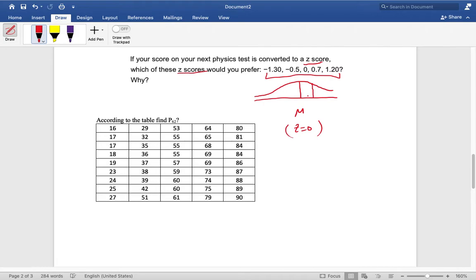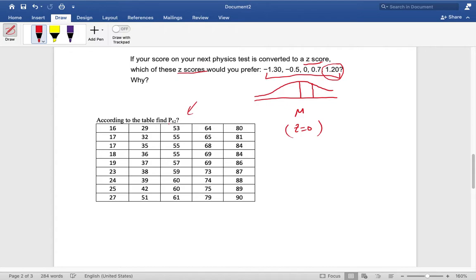How far you are from the mean on the right side means you have the biggest score. So the answer is, of course, I prefer the 1.20, since I will be 1.20 away on the right side of the mean.